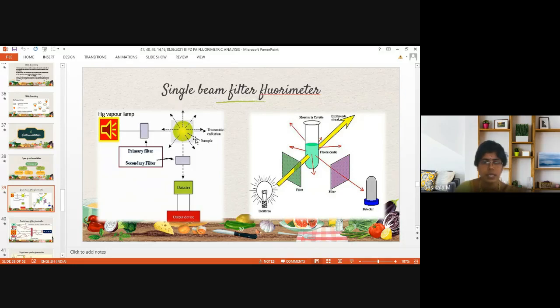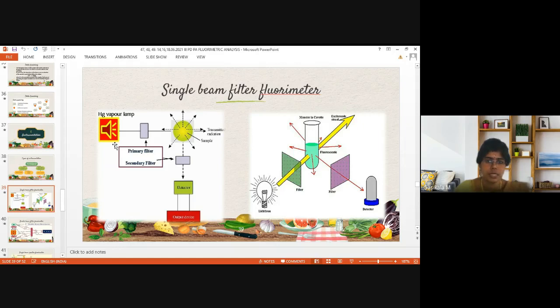Intensity of transmitted light decreases when absorbing species is increased, according to Beer-Lambert's law. We have seen that, right? So this is the radiation coming from the source, and it is decreased due to the absorbing species present in it. Whereas emitted radiation depends on the fluorophores present in the sample. And after the emission, radiation is filtered by a secondary filter. It is passed to the detector. So in filter fluorimeter, what type of detectors will you find? Photovoltaic cells, phototubes, likewise. And you will get in the display the percentage fluorescence intensity emitted by the sample molecule. That is the concept behind single beam filter fluorimeter.